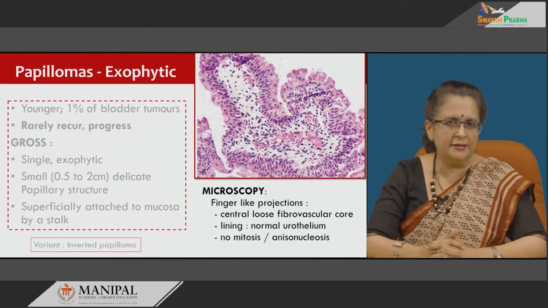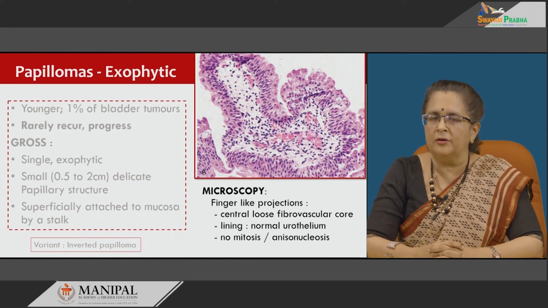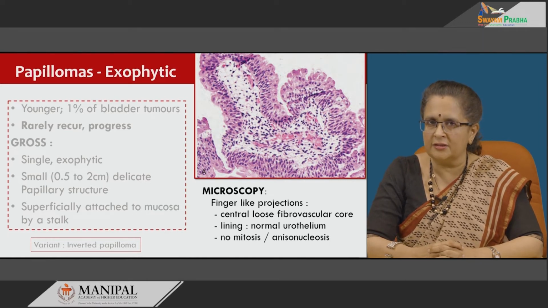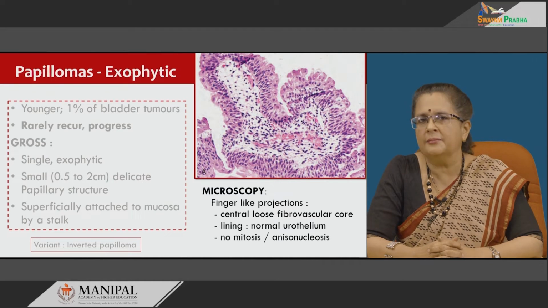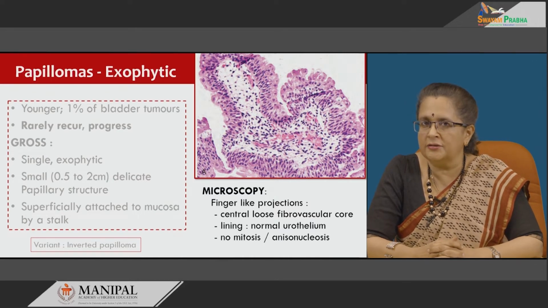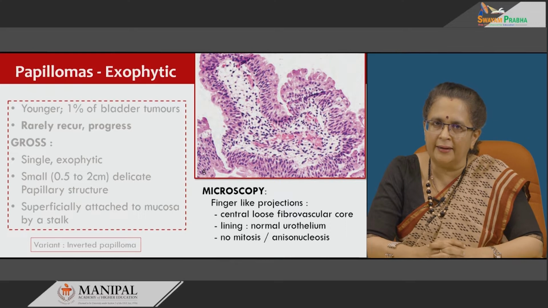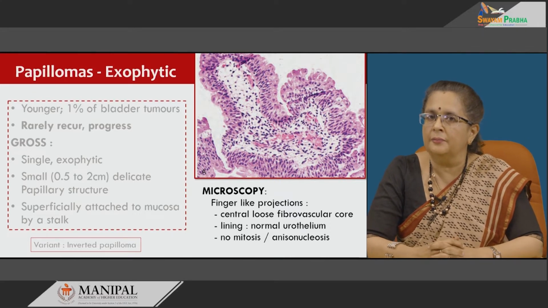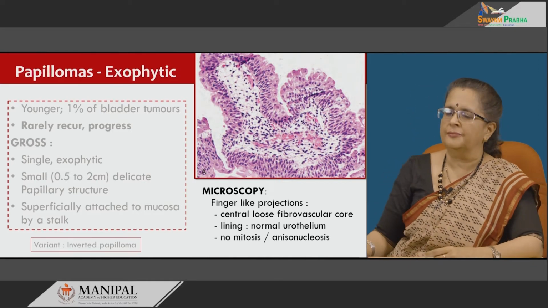Now, besides this classical papilloma, I already told you in the classification we have an inverted papilloma. So, inverted papilloma also will be a small lesion, and in that we do not see any gross structure as such, just mild elevation. We will not see any papillary excrescences. Instead, it is a microscopic diagnosis. Under microscopy, you will notice cords and nests of urothelial cells which are bland, which are going into the stroma. So, the problem here is that microscopically, though it is bland, sometimes it can give rise to misdiagnosis of invasive malignancy, and that is where we have to be extremely careful.